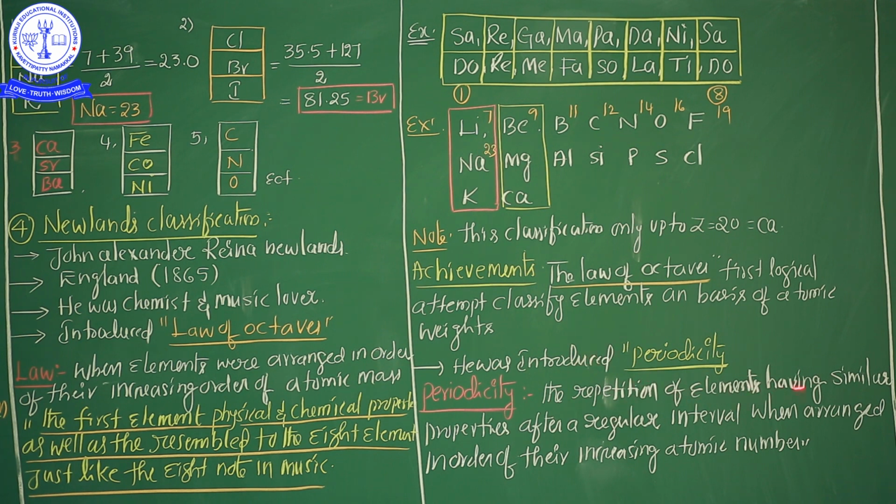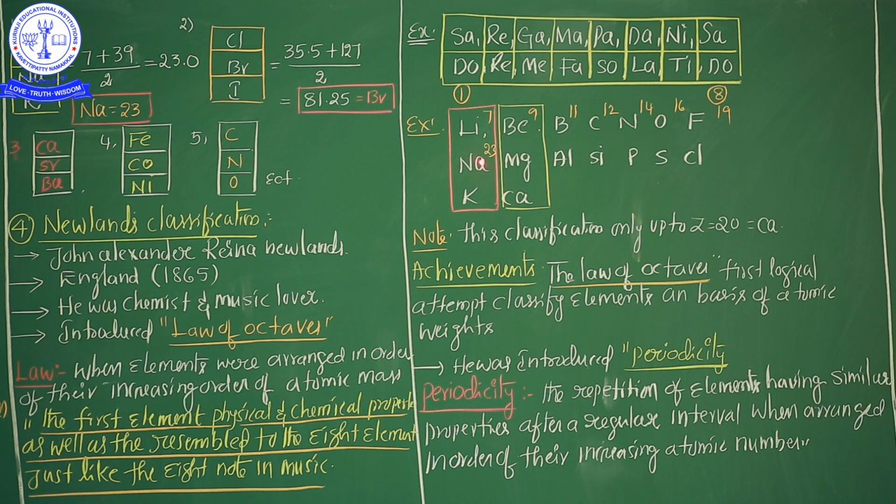The repetition of elements having similar properties after a regular interval, when elements are arranged in increasing order of atomic mass or atomic number. See once again, what is periodicity? The elements are arranged in increasing order of atomic number, and after a certain interval, one more element joins the second line.